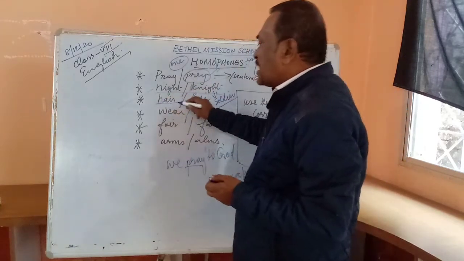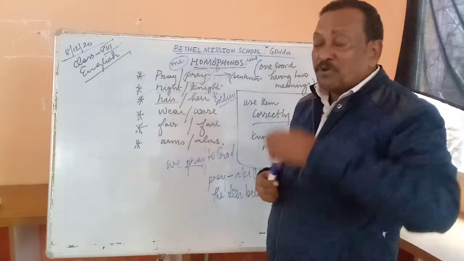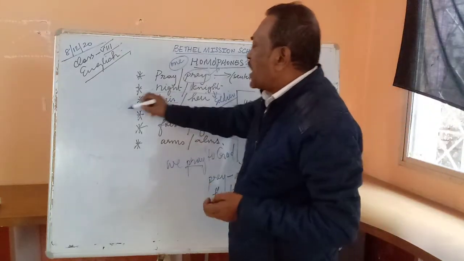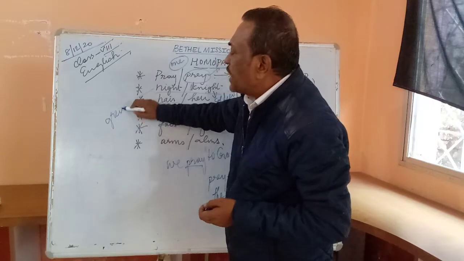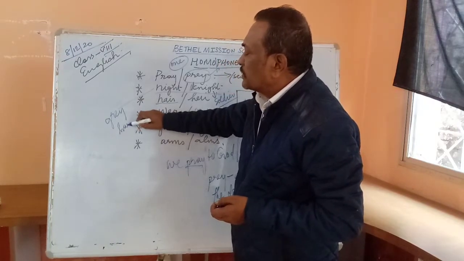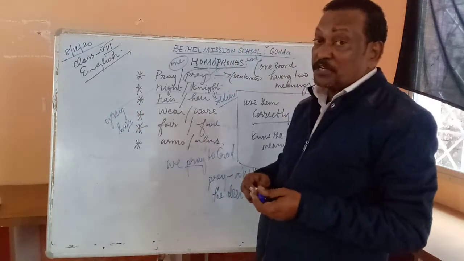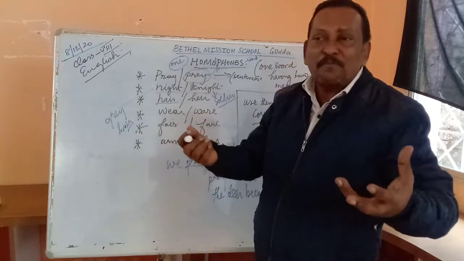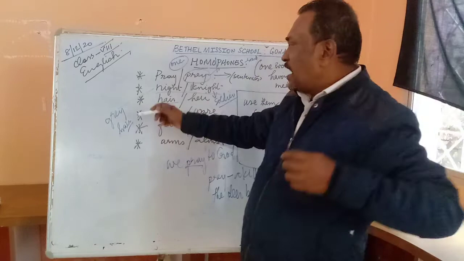This is H-A-I-R. When a man becomes old, he has grey hair. He begins to have grey hair. Don't say white hair. That expression is not in English. Your hair may become white, but it is not called white hair. It is known as grey hair. So when people become old, they get grey hair.